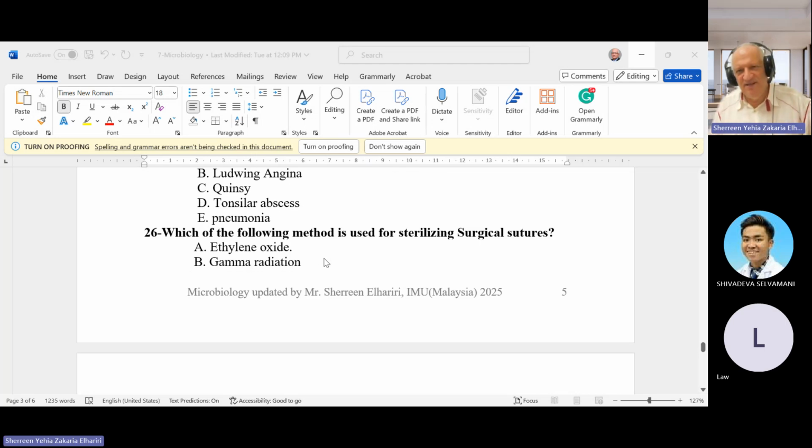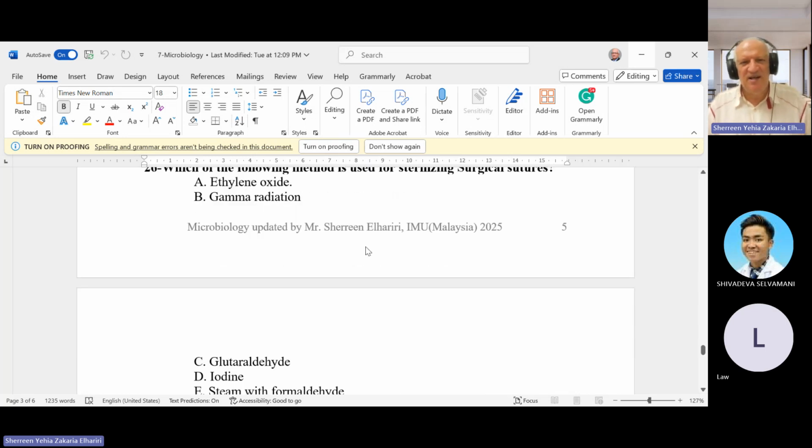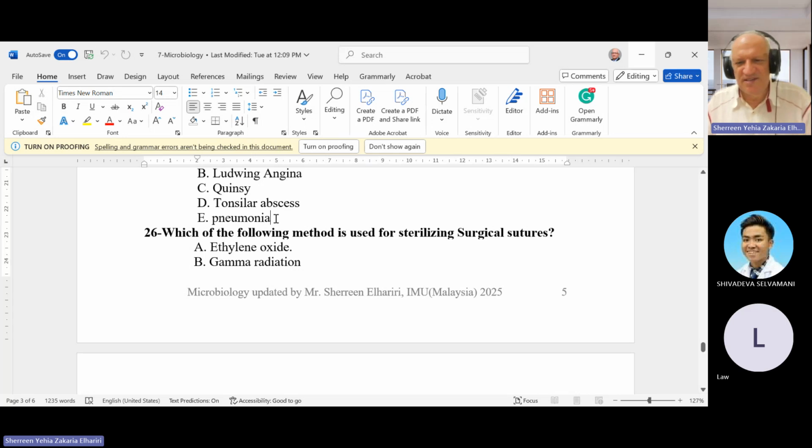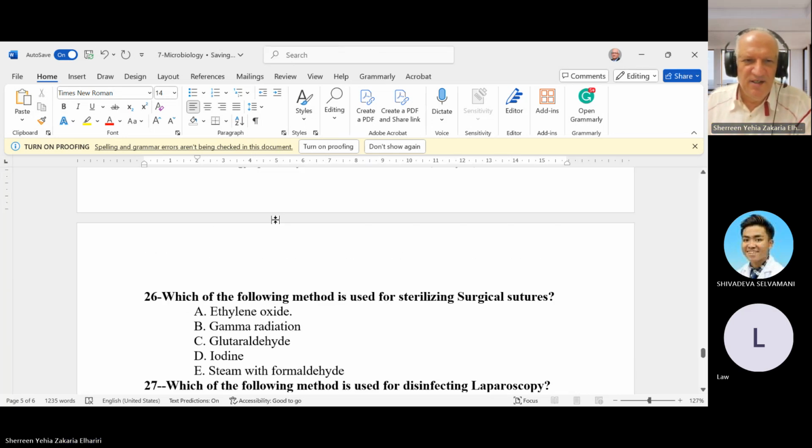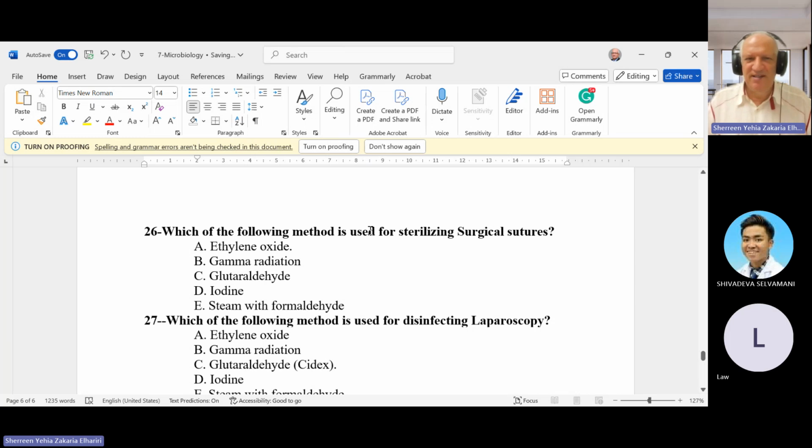Next question, and it comes many times, and we stayed about 10 years and no one answered it, although we have many good surgeons. Which of the following methods is used for sterilization of surgical suture? You know, suture comes from the factory sterile. So what do you expect the factory does for sterilization of this suture? Anyone have an idea? Of course, you use a lot of suture, but does anyone know what material or method is used in the factory for sterilization of suture? Anyone?